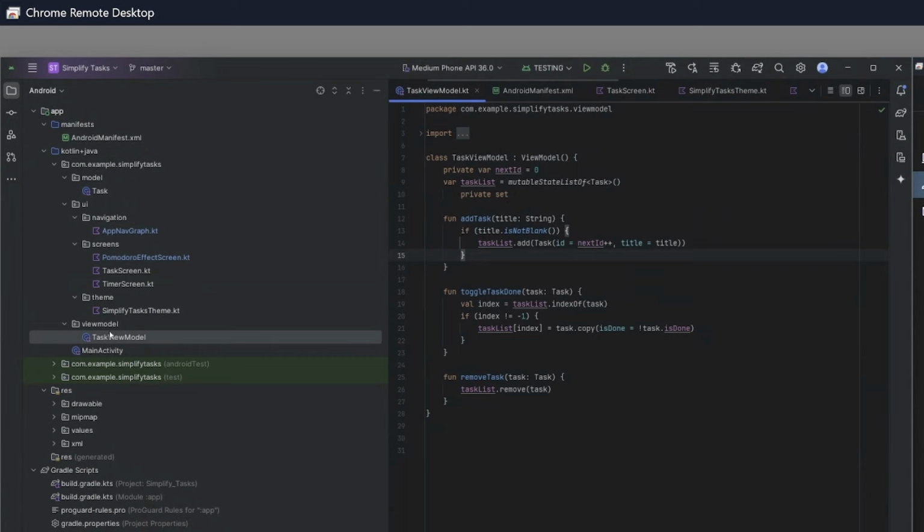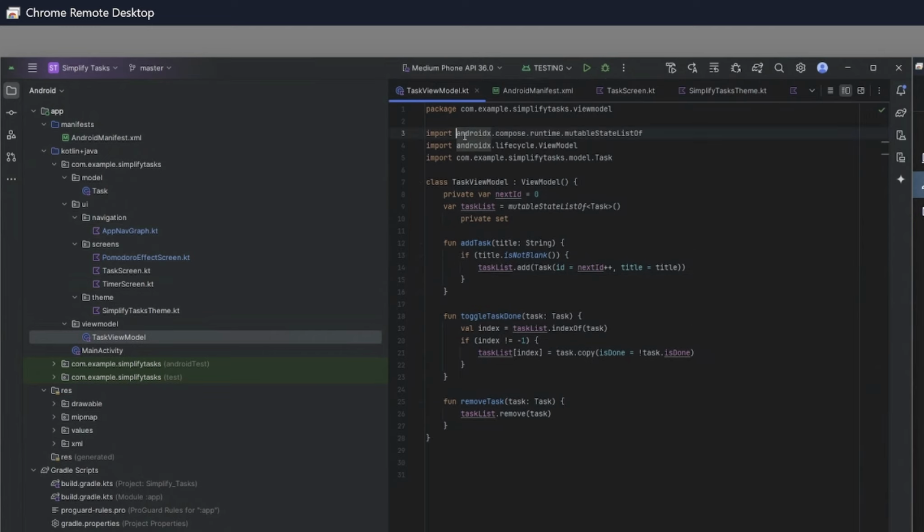Now, within the last section here within our app, we have our view model. Our view model basically just houses the logic for our task screen components, specifically so that when we're adding and marking tasks and even removing them, this is the process of doing that. And we also have our imported dependencies that allow us to do this within this specific screen, our task screen.